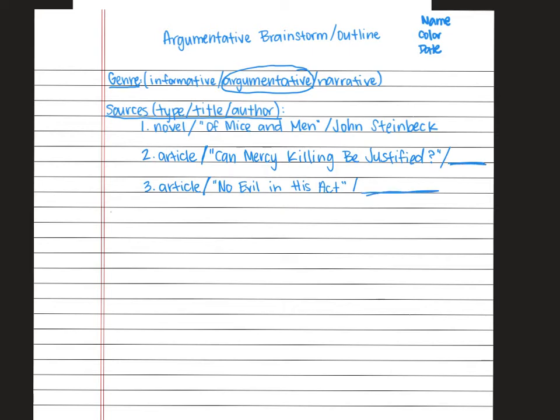After that, we're going to do our graphic organizer. So our graphic organizer could either be a plot mountain, it can be a big idea icon, or it can be a pros and cons list.